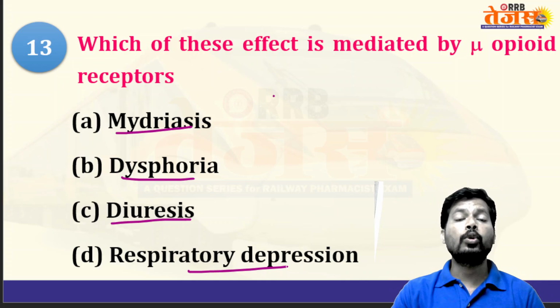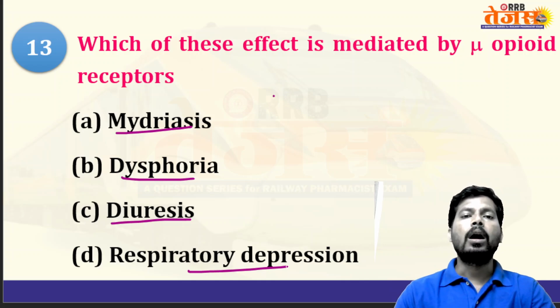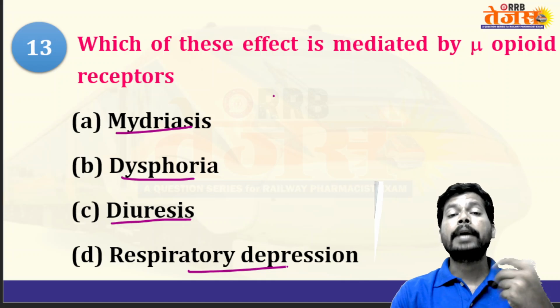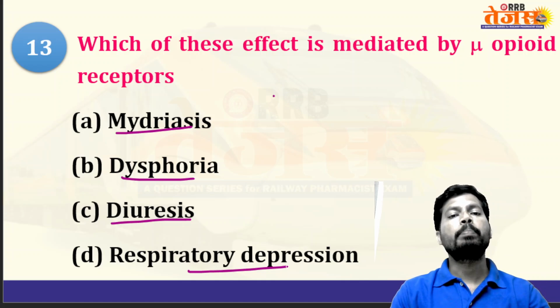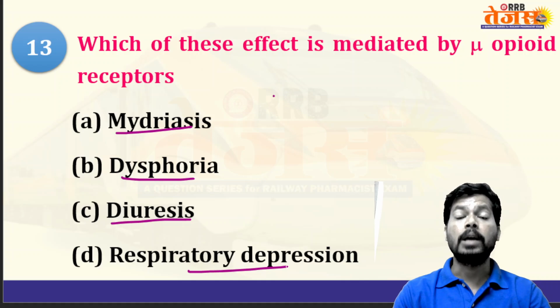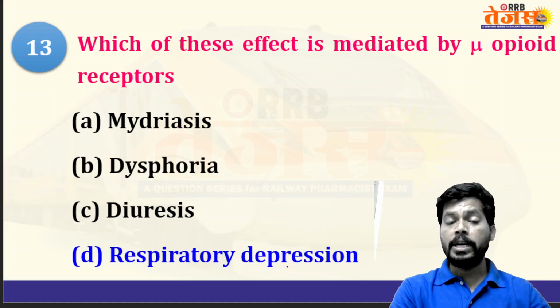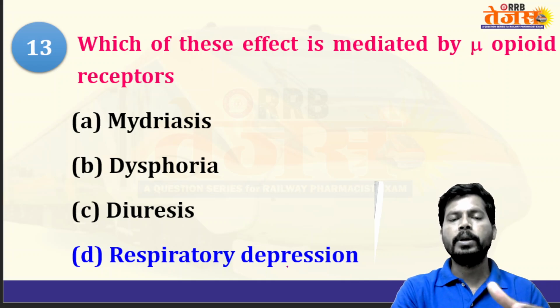There are three types of opioid receptors: mu, kappa, and delta. All three belong to the G protein coupled receptors. They activate inhibitory G protein and decrease pain sensation and pain perception, producing analgesia. So the answer is respiratory depression. Meiosis, not mydriasis, is produced by mu receptors.